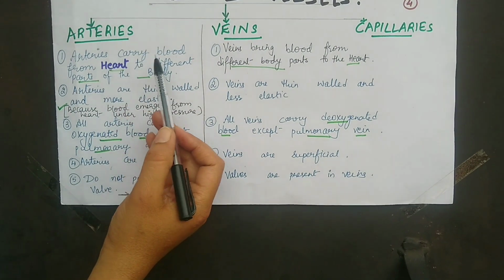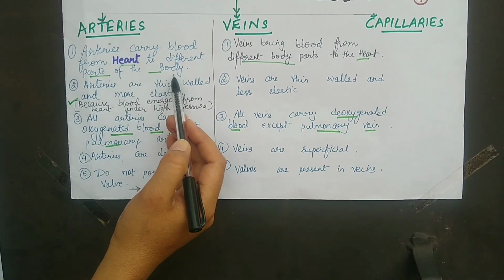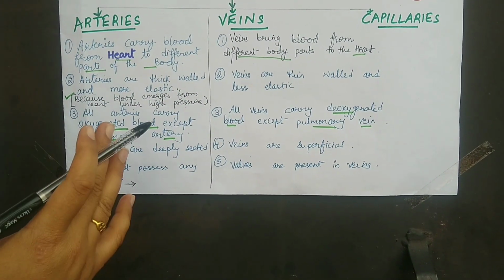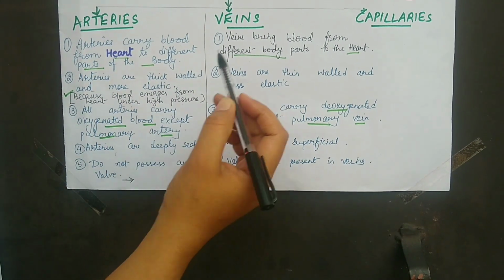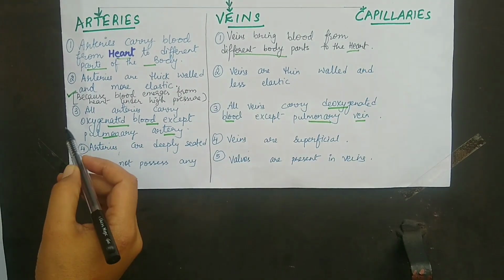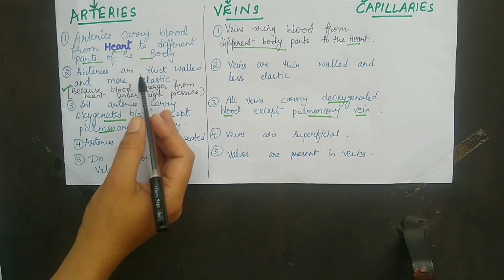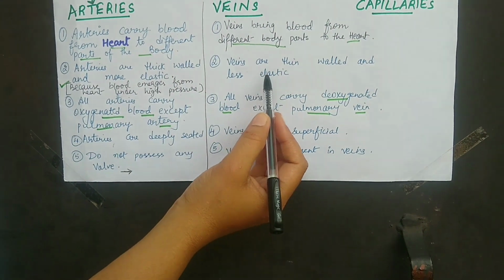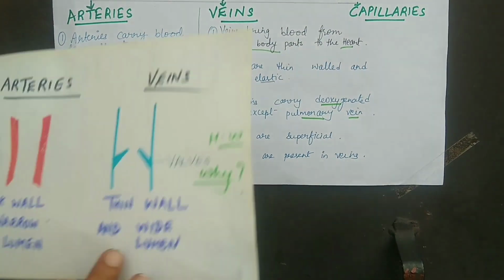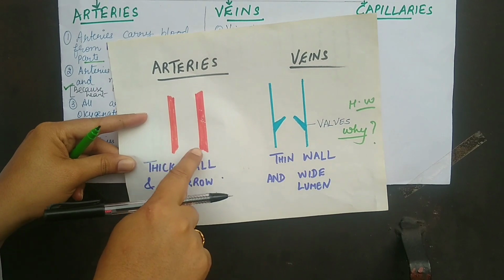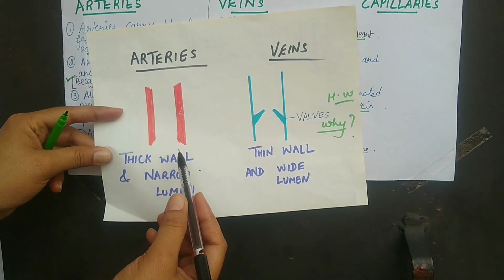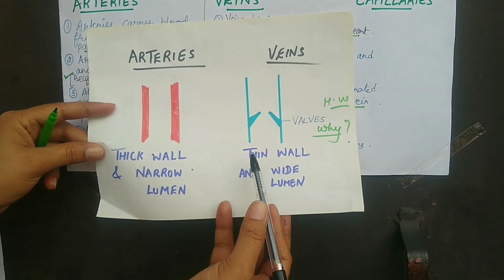Students, arteries carry blood from the heart to different parts of the body. Any blood vessel which takes blood away from the heart is known as an artery. Veins are those which bring blood from different parts of the body into the heart. The second point of difference is that arteries are thick-walled and more elastic, whereas veins are thin-walled and less elastic. You can see with the help of this diagram that arteries are thick-walled and veins are thin-walled. And arteries have a narrow lumen, but veins have a wide lumen.